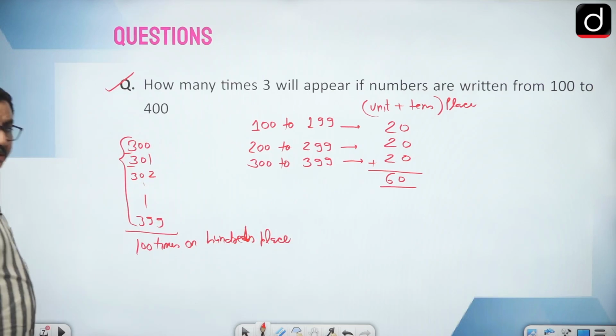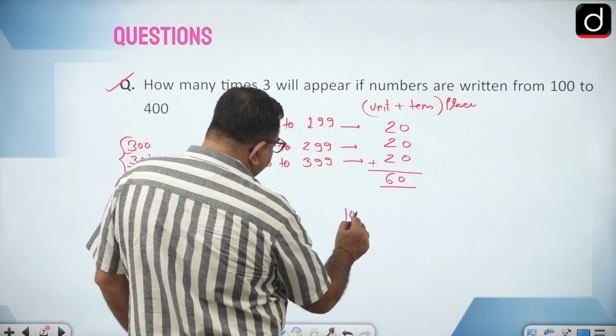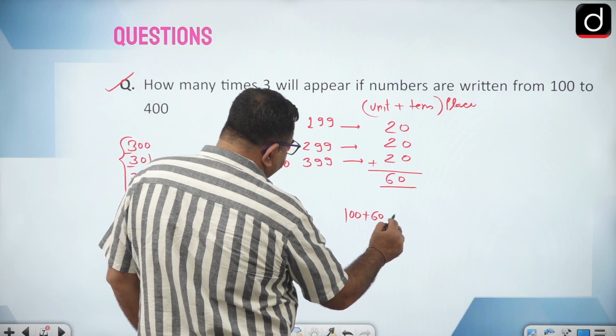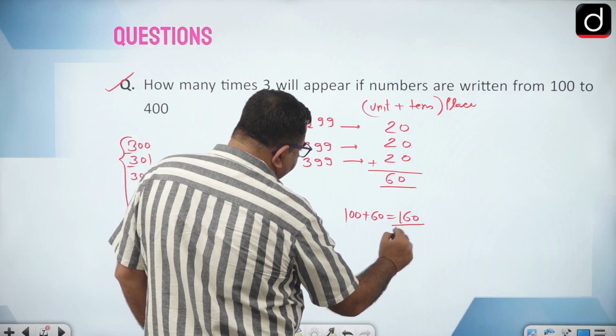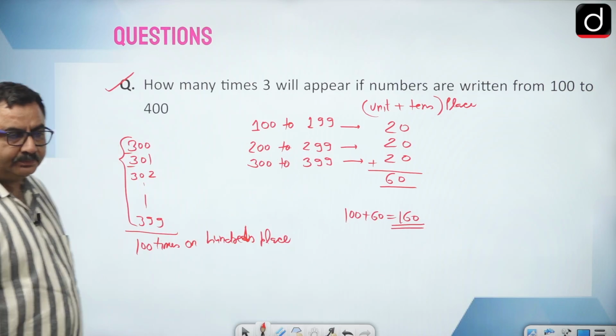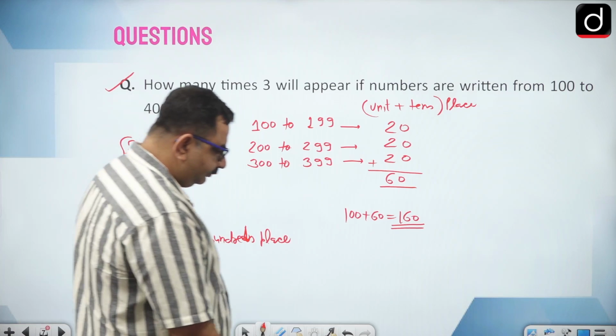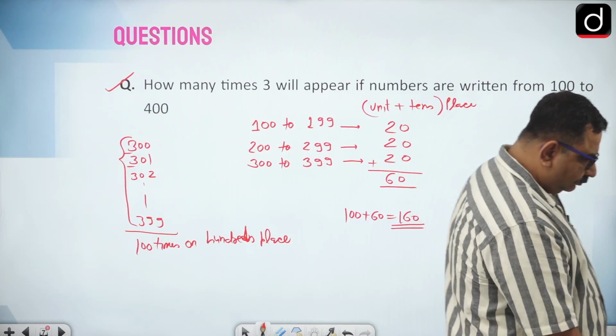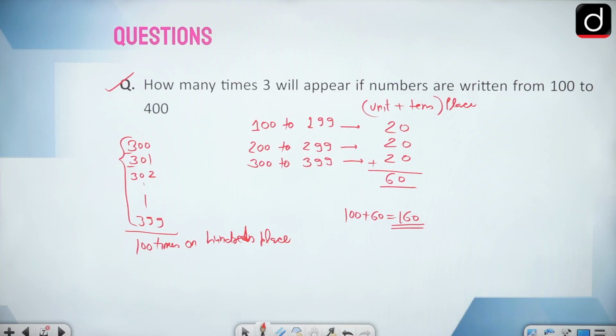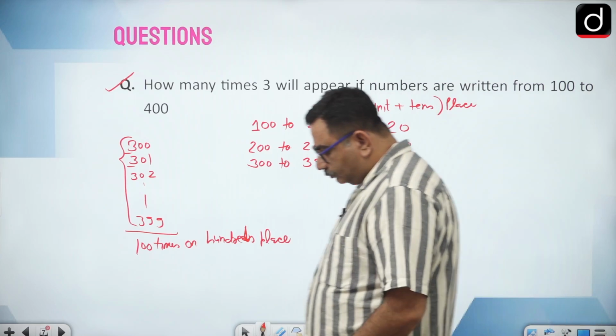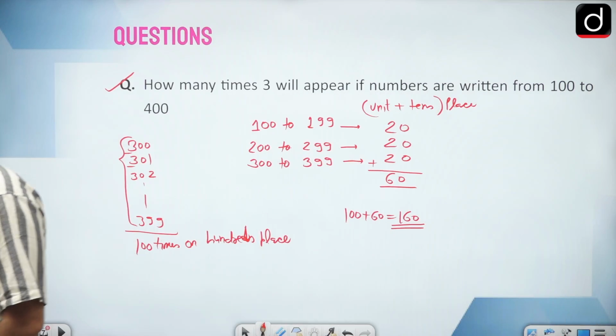So the total will be 100 plus 60, that is 160. Okay, so this is clear.